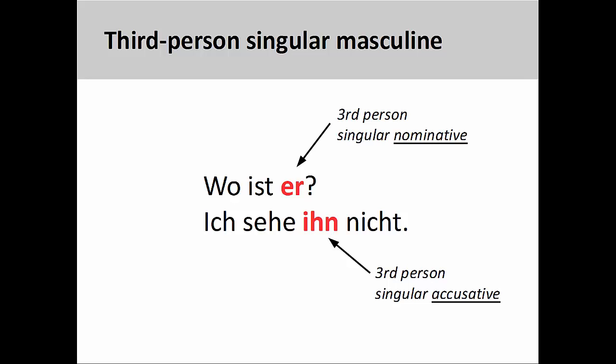Of the third-person forms, the masculine personal pronoun is the only one that changes as it moves from nominative to accusative. In the first sentence, wo ist er? Where is he? The personal pronoun is the subject of the sentence and therefore in the nominative case. In the second sentence, the pronoun is the direct object of the verb sehen, which puts it into the accusative case.